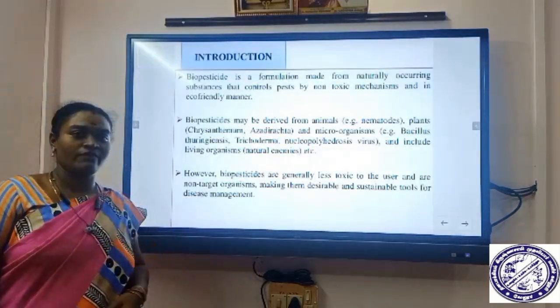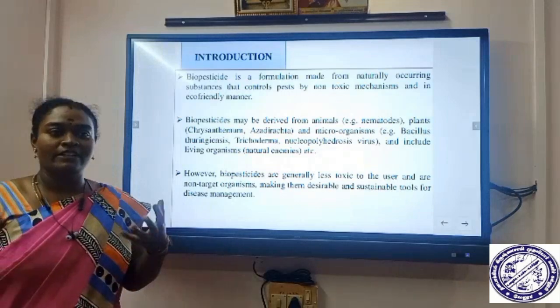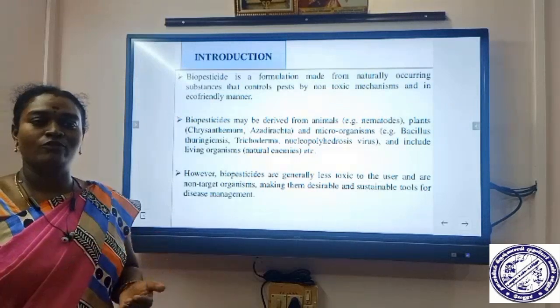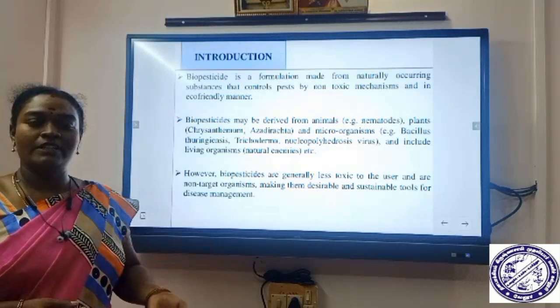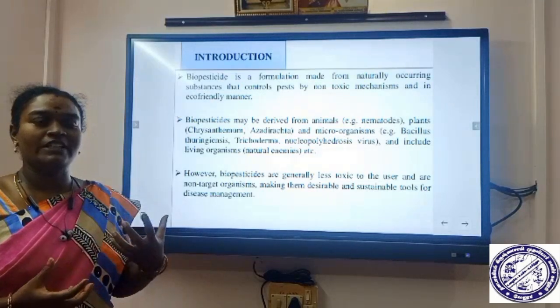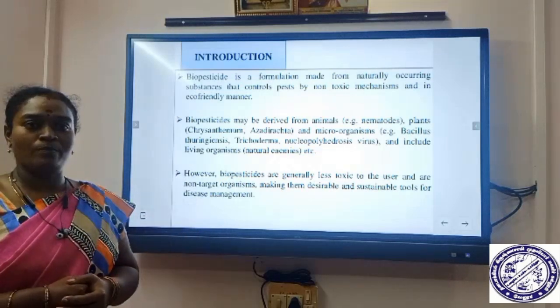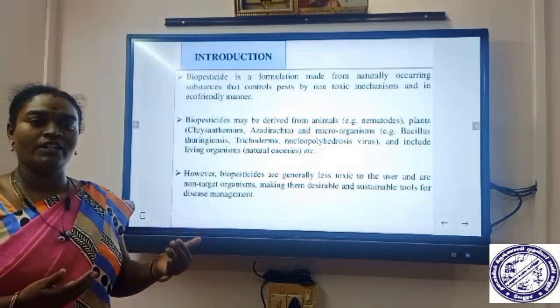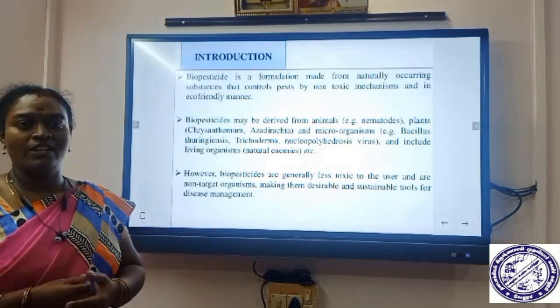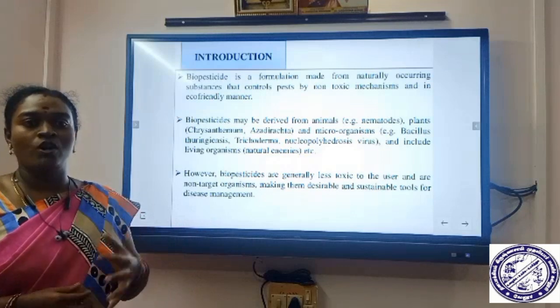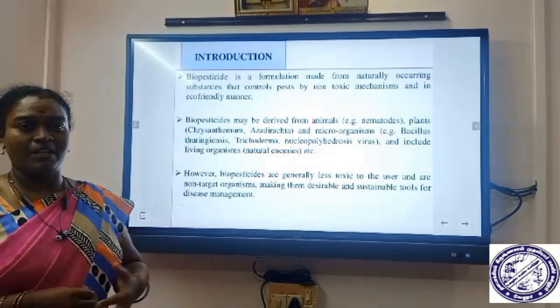Why do we use biopesticides? Pests damage agricultural crops and food products, and if they damage them, we don't get food properly. So we have to use pesticides. Before, we used chemical pesticides, but nowadays we use biopesticides because of the drawbacks and disadvantages seen in chemical pesticides.